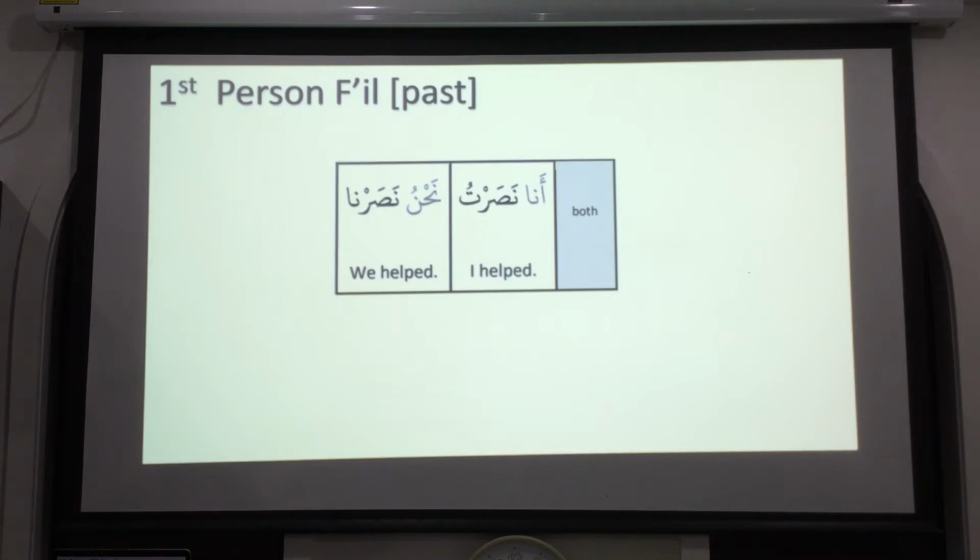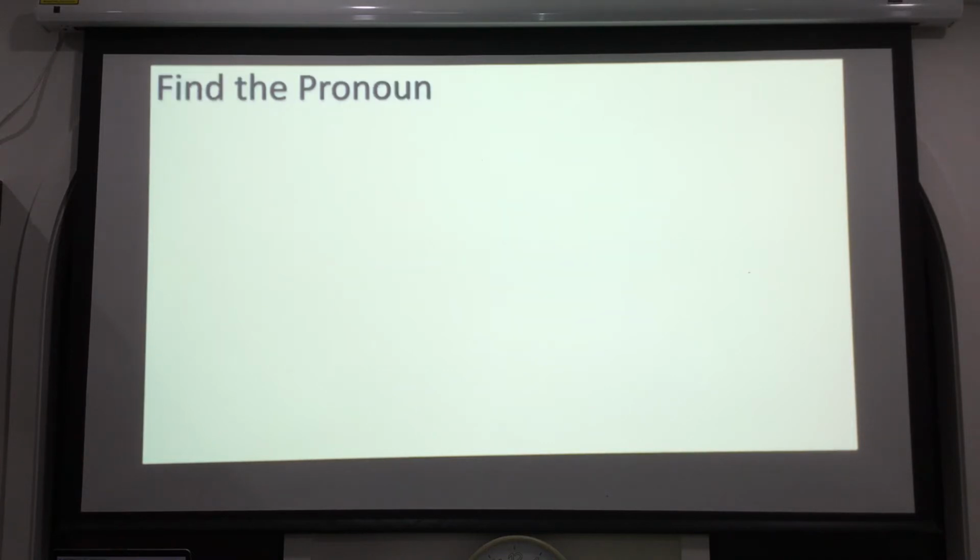Okay, so for the exercise, we'll show some words, 10 words, and you tell me which pronoun it is. And you can take notes if you have pen and paper, because you can learn some vocabulary from there. That is the meaning of this one, okay?